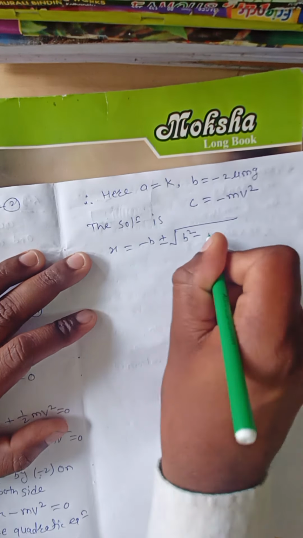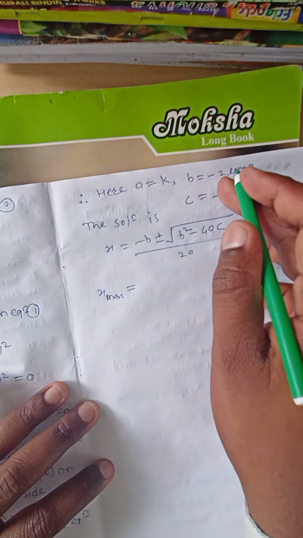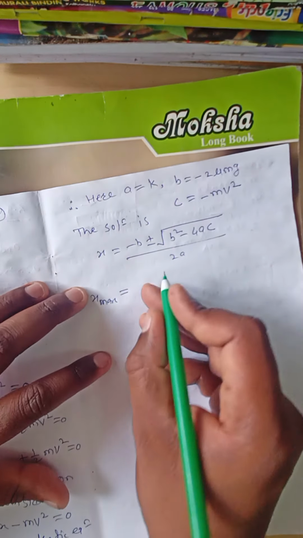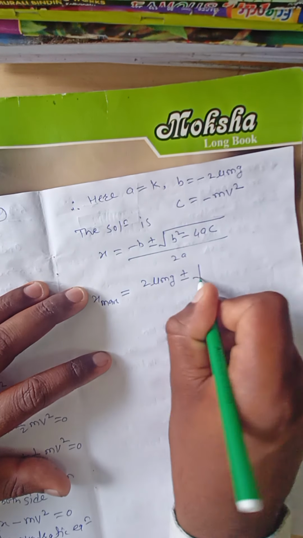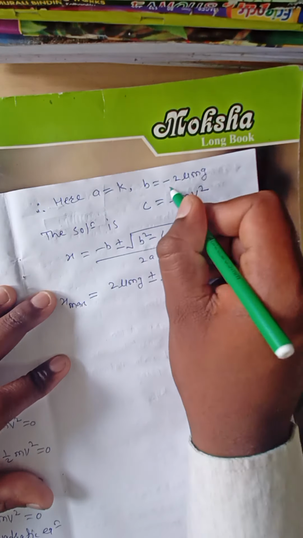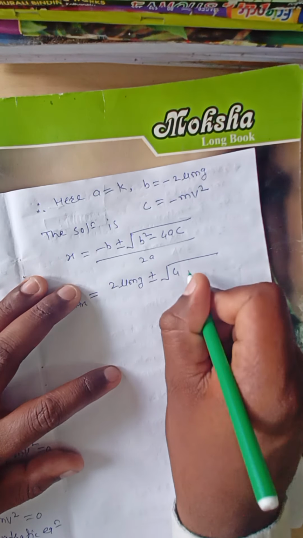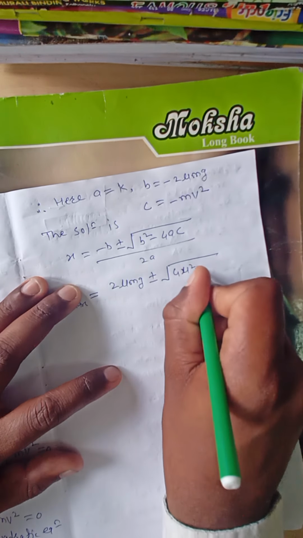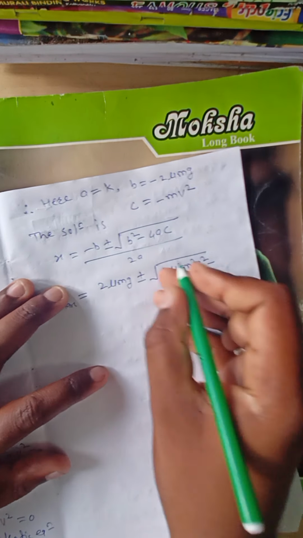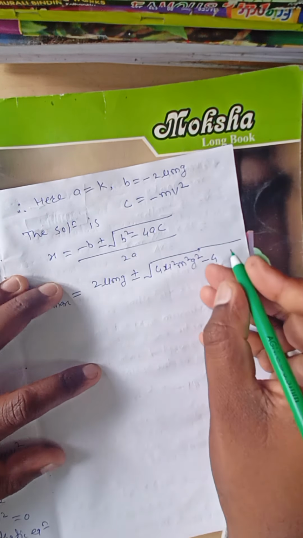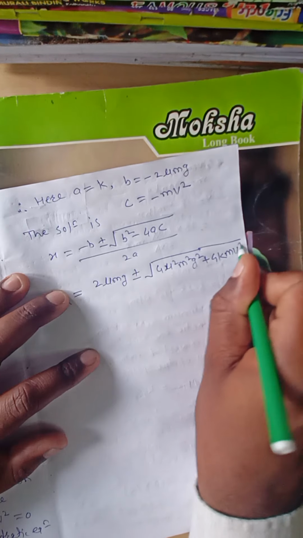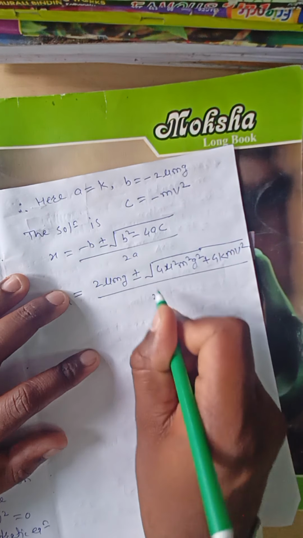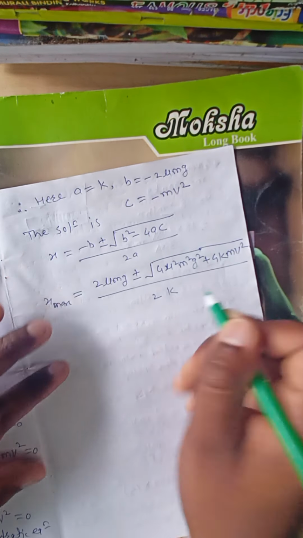Minus into b, this minus into this minus, gives plus 2 mu m g, plus or minus under root b square, which is 4 mu square m square g square, minus 4 a c, where a is k and c is minus m v square, so minus into minus gives plus m v square, divided by 2a, and a is nothing but k.